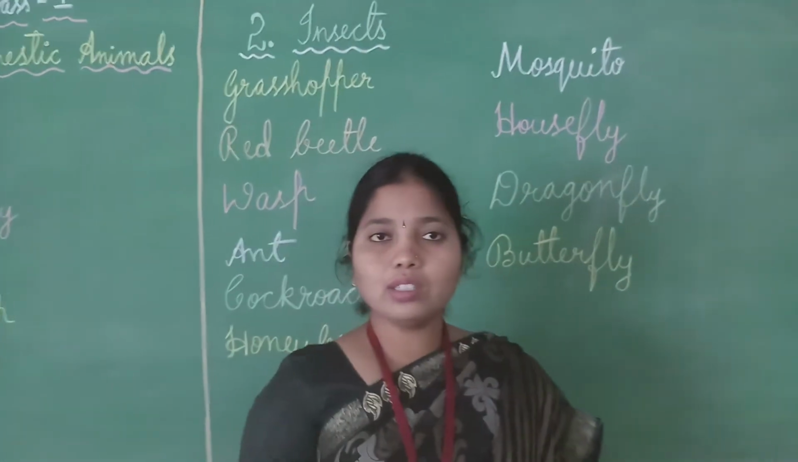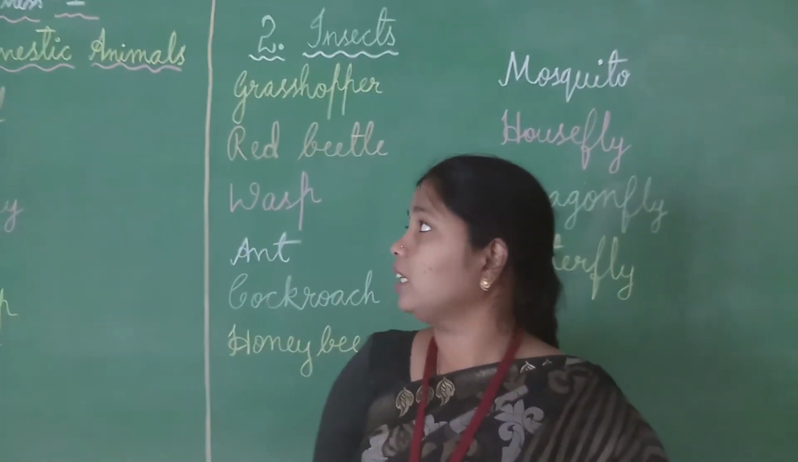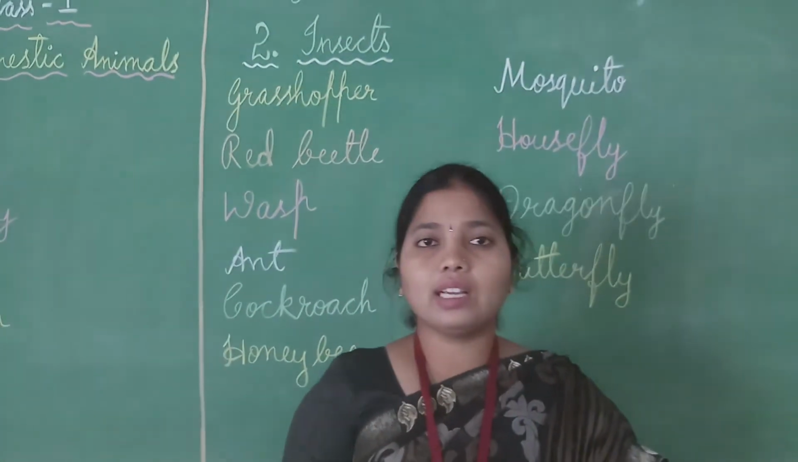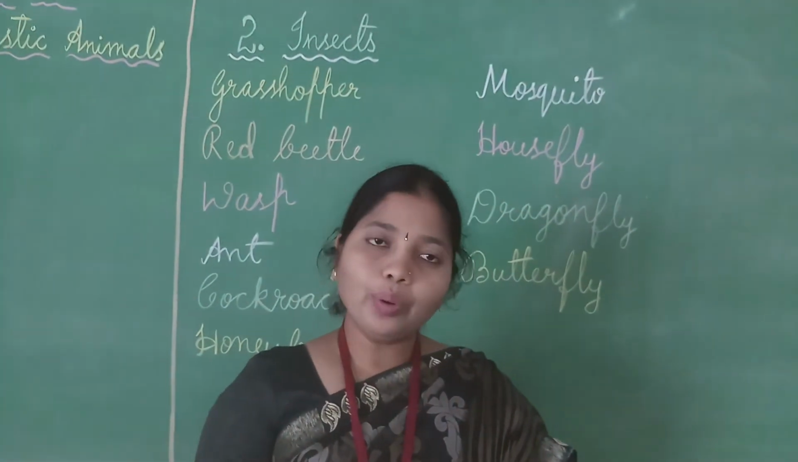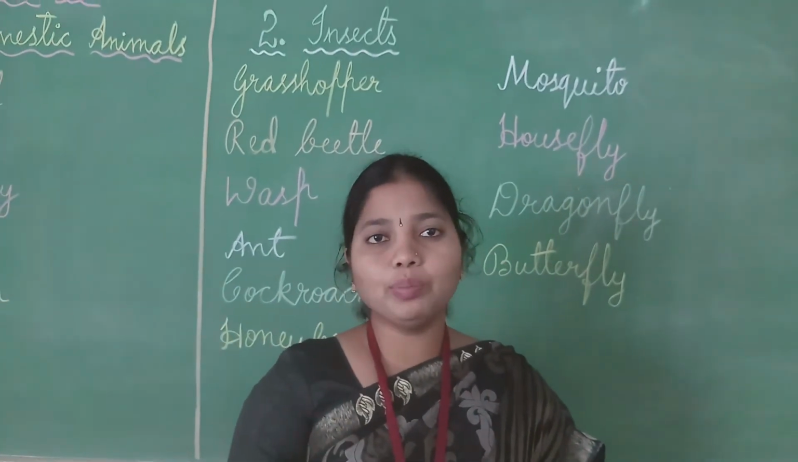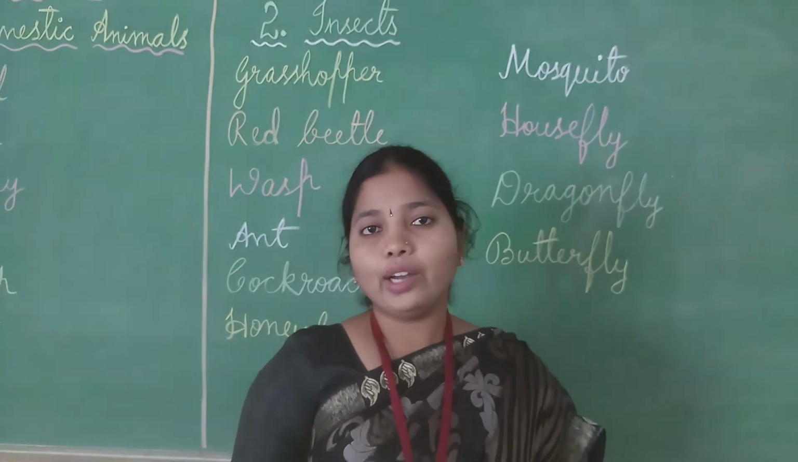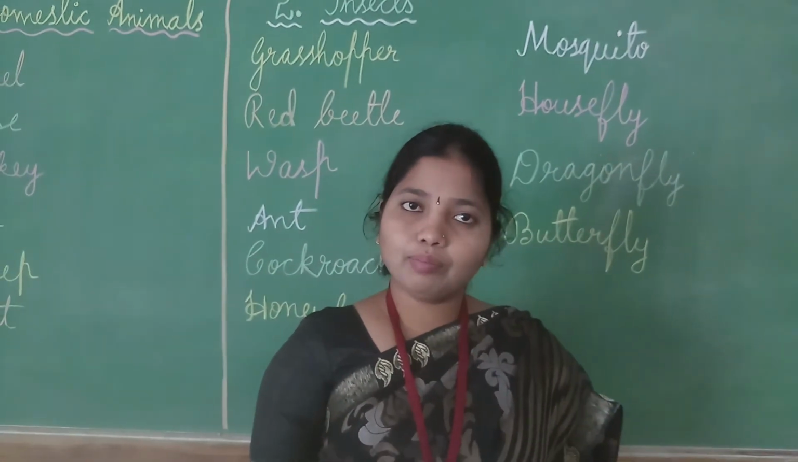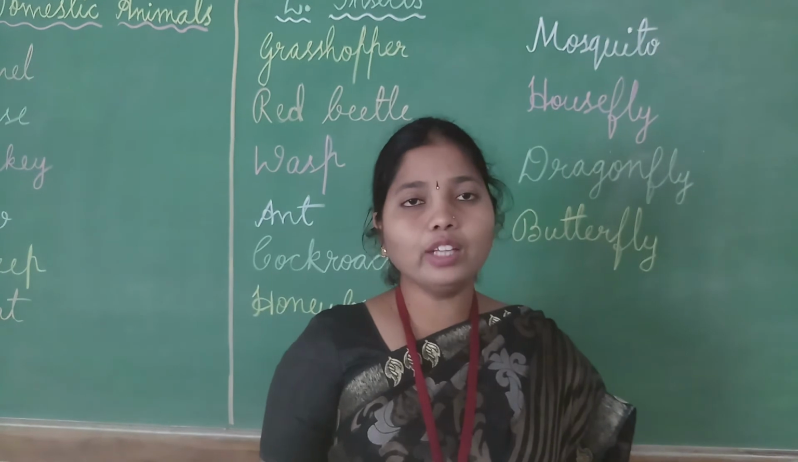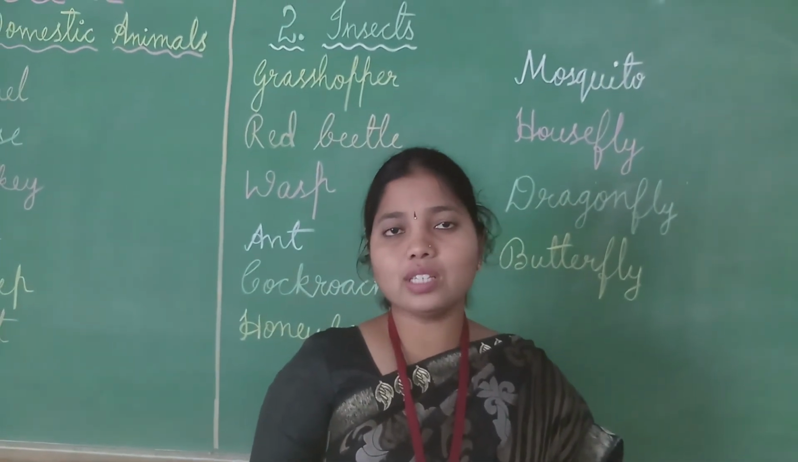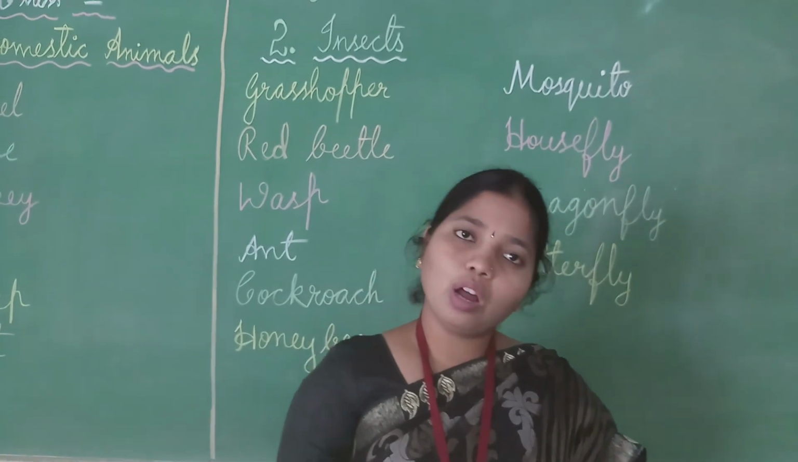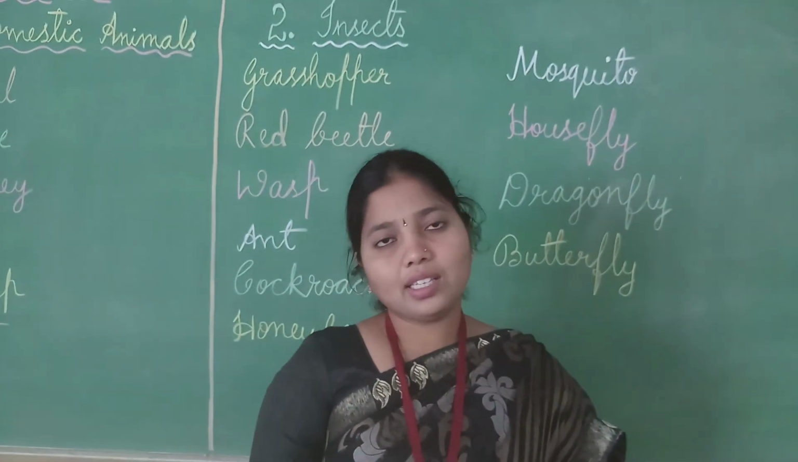So far we have discussed 2 topics, children, in GK: domestic animals and insects. I hope you all have understood these 2 topics. If you want, you can go through it once again, children. You should be able to recognize the picture and put a join to that name, as well as you should know the insects also, children. You should recognize the insect pictures and their names. I hope you all have understood this session. In the next session, I will discuss the